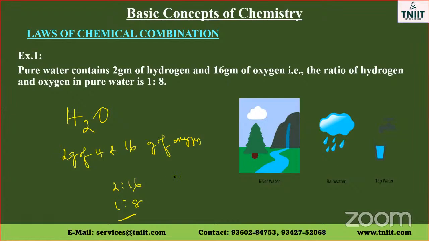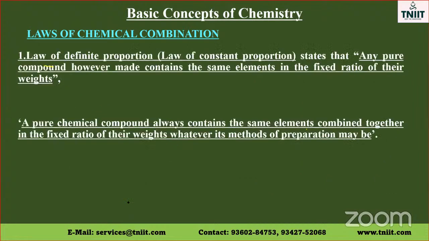So the pure water, whether we get it from the river, from the rain, or from tap water, all the water will have hydrogen and oxygen in the ratio 1:8. That is what this law states, the law of definite proportion or law of constant proportion.